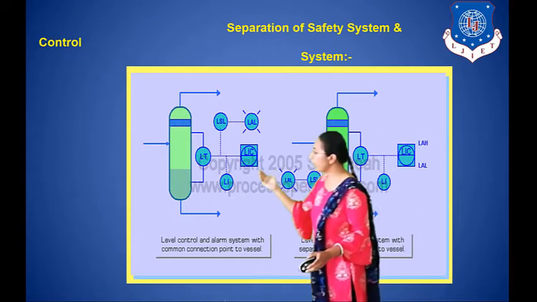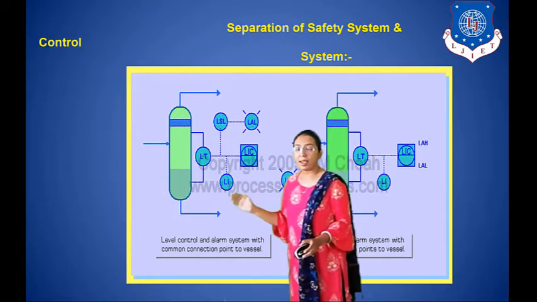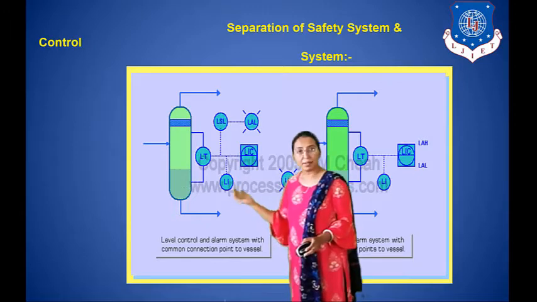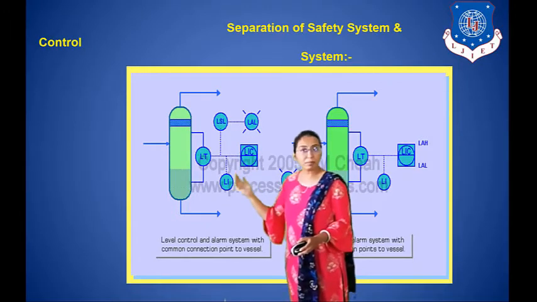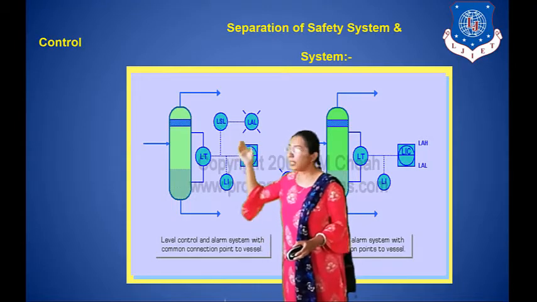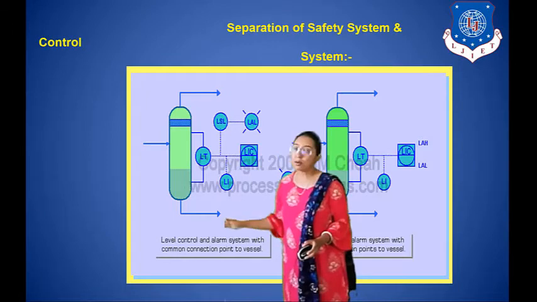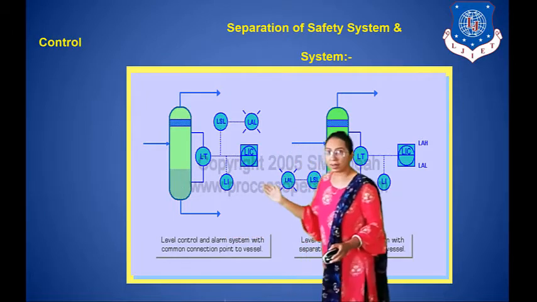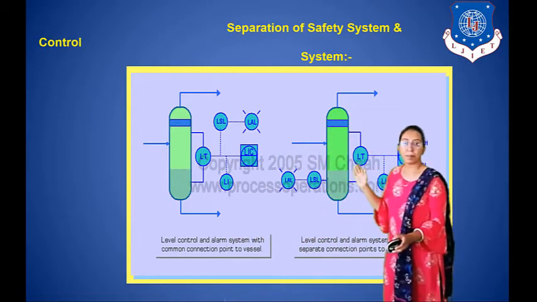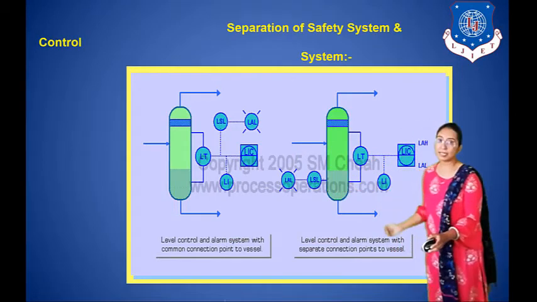In this figure, the combined safety system and control system has a disadvantage. The disadvantage is that in a combined safety system and control system, if any instrument fails, then the whole system will fail. So generally we use separate control system and safety system in industry.